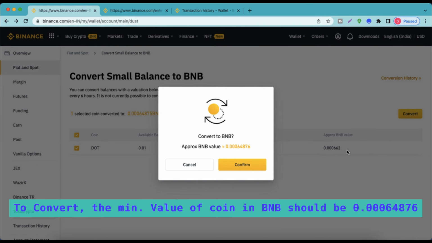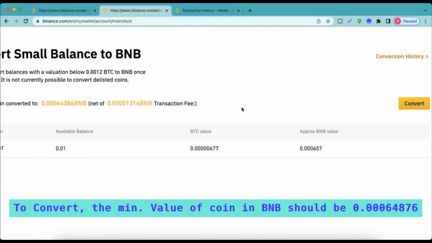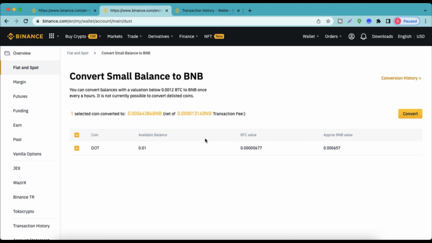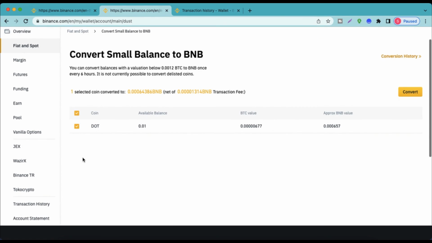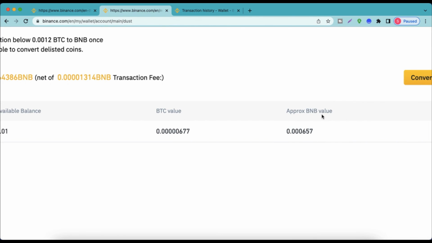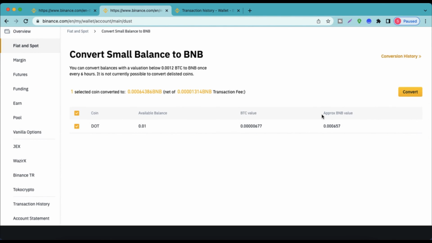So that's why I'm not able to convert it and show it right now, but you know the steps that you have to follow to do the conversion. So select the coins that you would like to convert and then click on the convert button, and before converting, it will show you the approximate BNB value that you would be getting. So this is how you can do it.